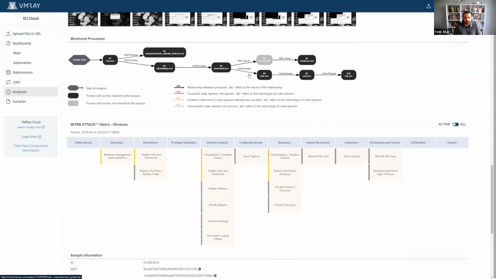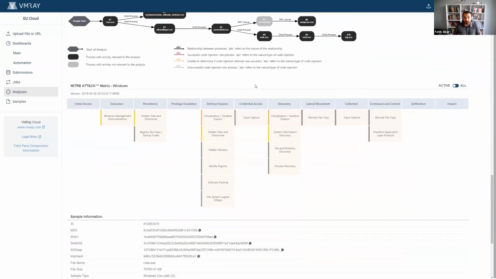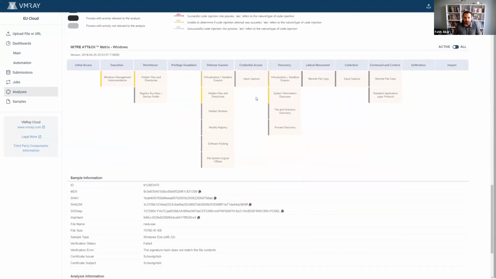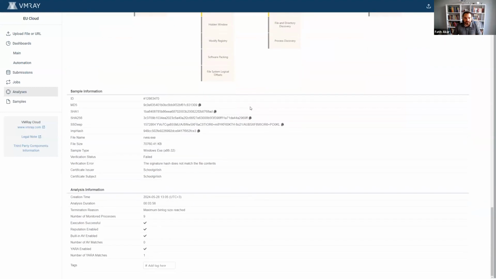As you can see, we can see the child process and also the RPC server information in there to grasp a bit more about what this malware is capable of doing. Continuing on, we have a MITRE ATT&CK mapping for all of the VTIs that we have. All of these detections that we do end up in a mapped version to the MITRE ATT&CK framework, and we're going to release a new version of the MITRE ATT&CK mapping to 14.1, and it's going to come soon. And again, analysis duration is less than 4 minutes.